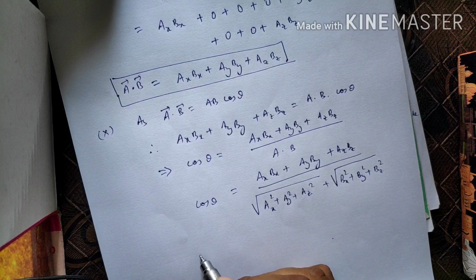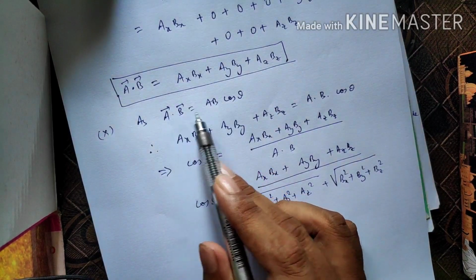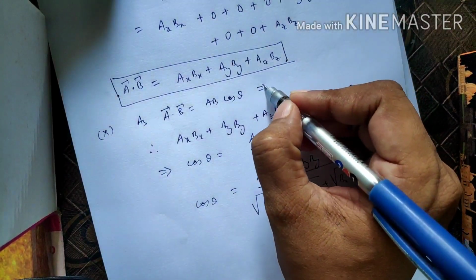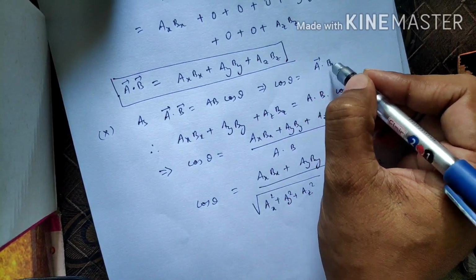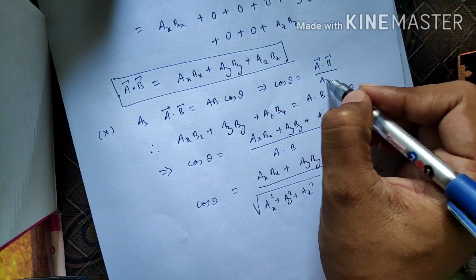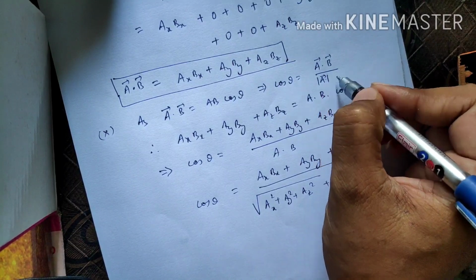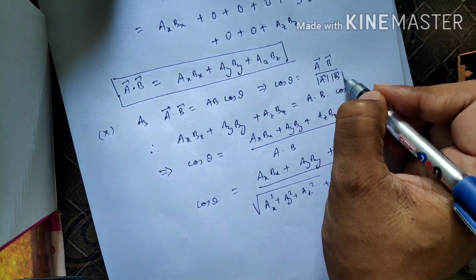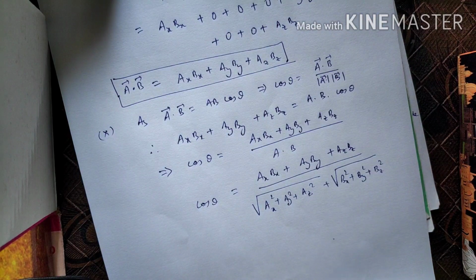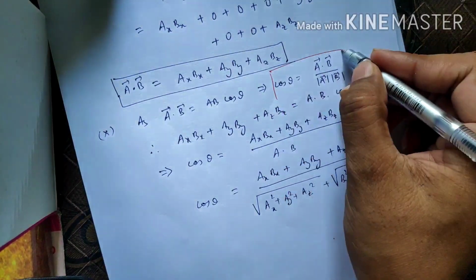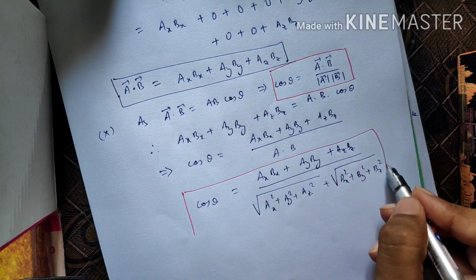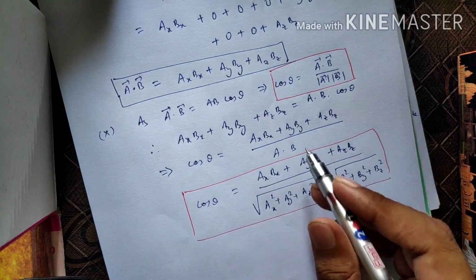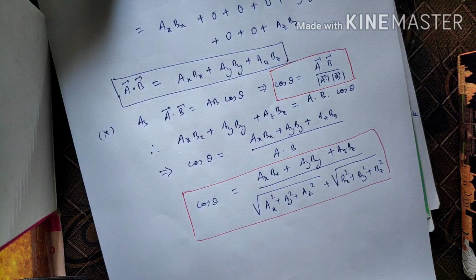So this can be written as cos theta equal to a dot b by ab. From this we can also write cos theta is equal to a dot b by a into b, which means mod of a mod of b. This is also one important formula. Both are the same, I have just expanded it.